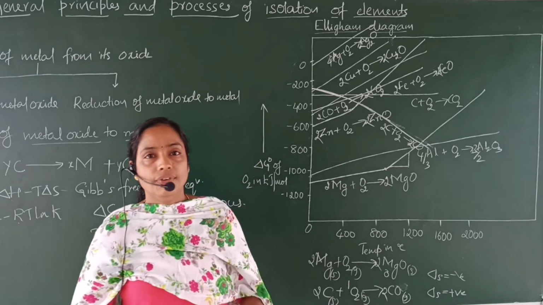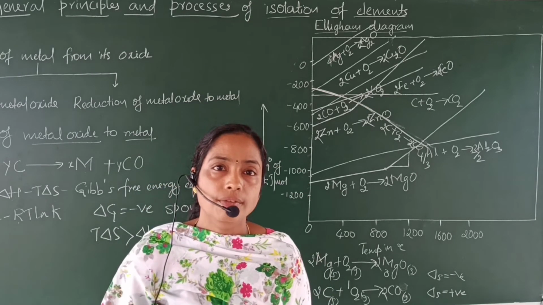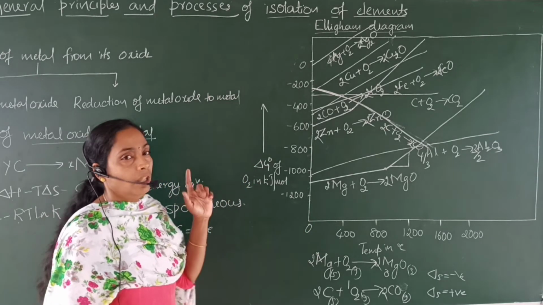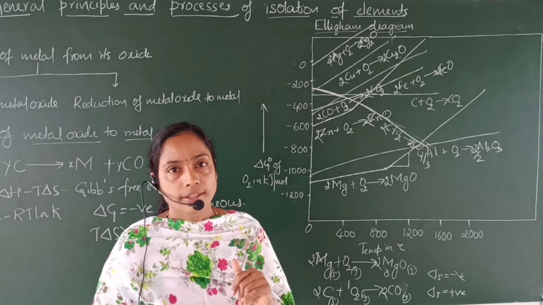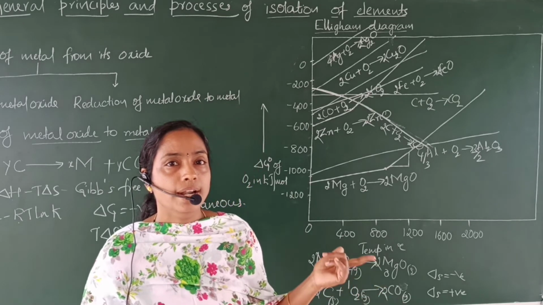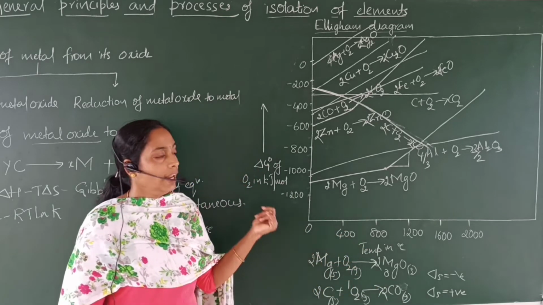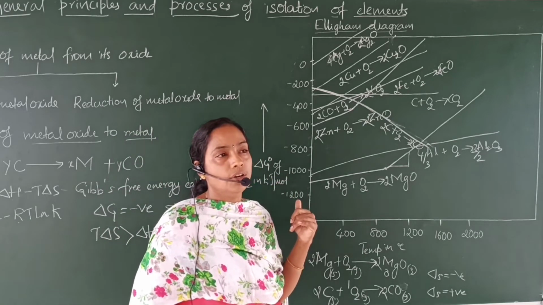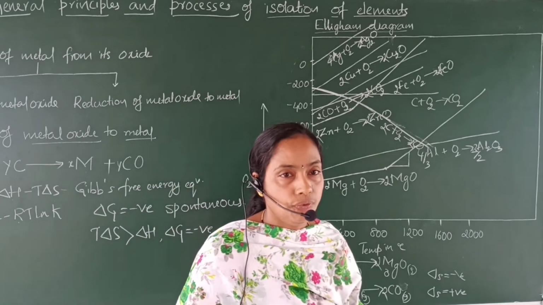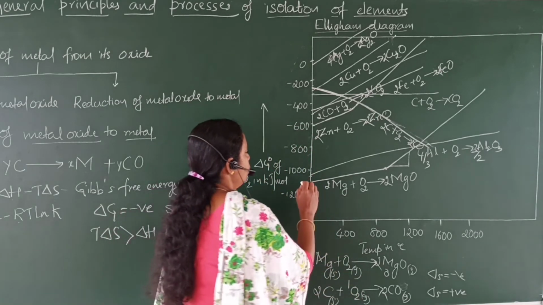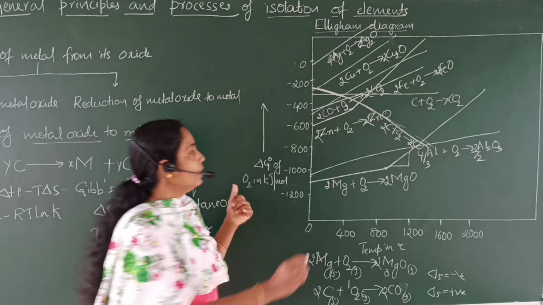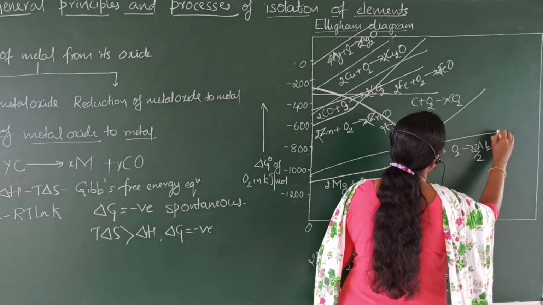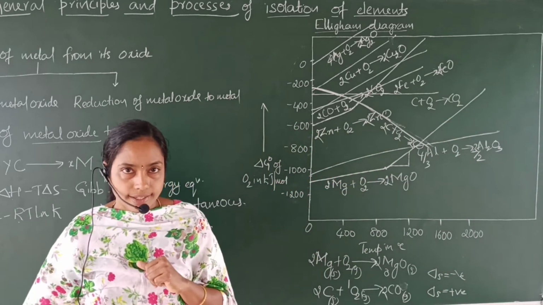The fourth salient feature is a very important one that we will use in the metallurgical transformations. Those metals with lower value of standard free energy change can reduce the metal oxide with higher value of standard free energy change for its formation. To explain this, I will take the formation of magnesium oxide and formation of aluminium oxide as an example.